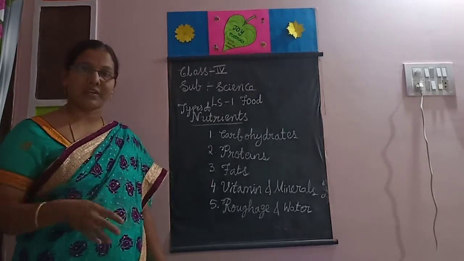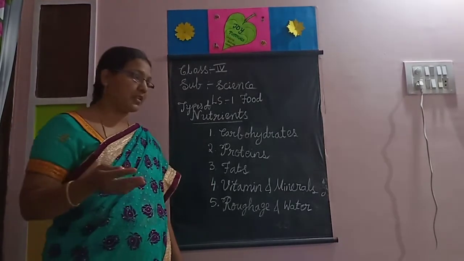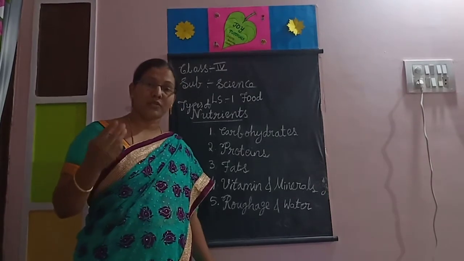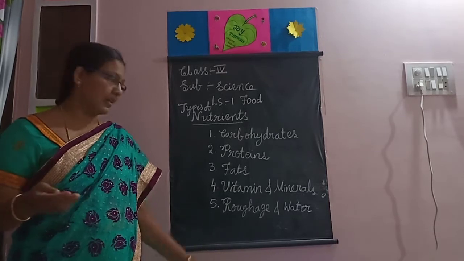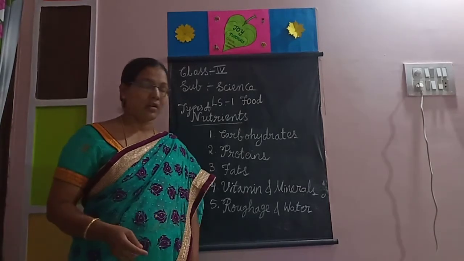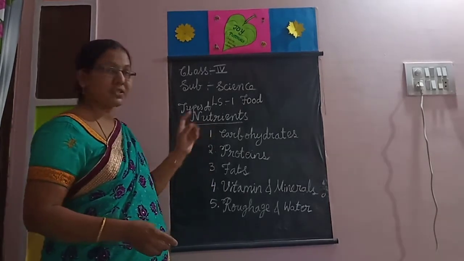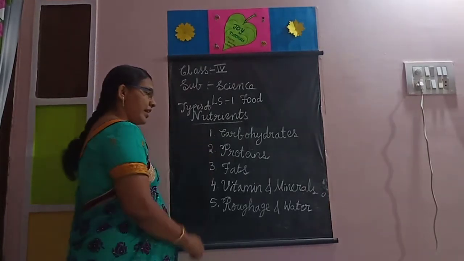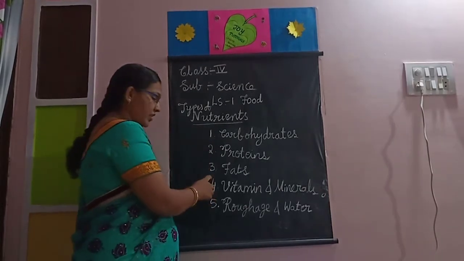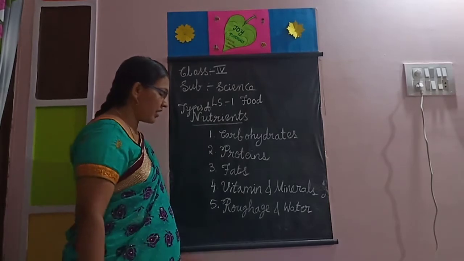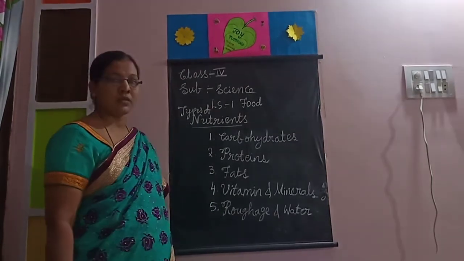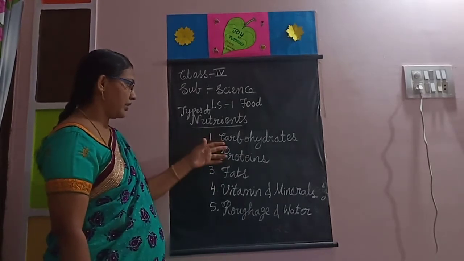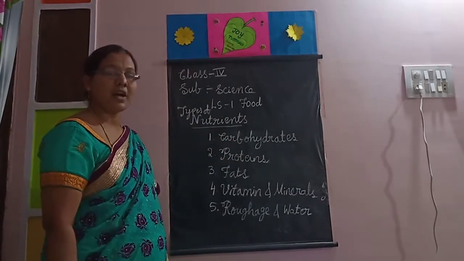It goes through different food components, different food substances. But the remaining 2 liters we should take in the morning, afternoon, evening, like that. We should take 8 glasses of water. Okay, these are the types of nutrients. First one is carbohydrates, second is proteins, third is fats, fourth is vitamins and minerals, fifth is roughage and water. Okay, next we will go into detail. First is the carbohydrates.